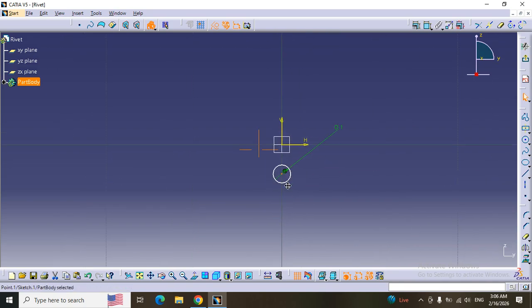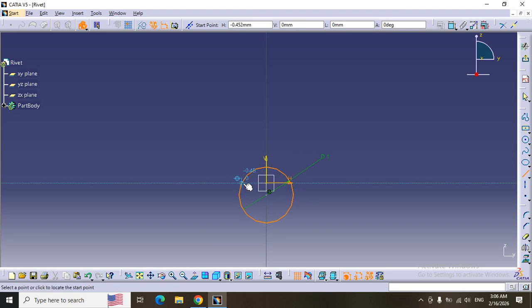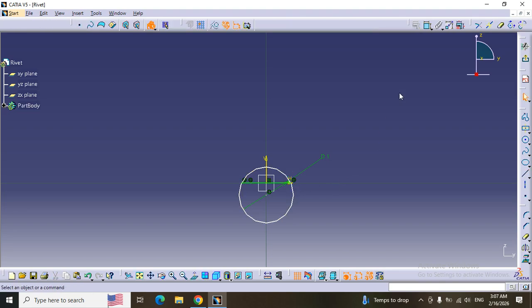Move the sketch. Draw a line. Apply constraint.